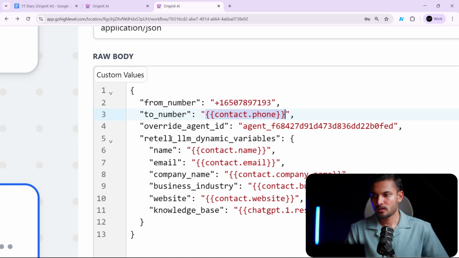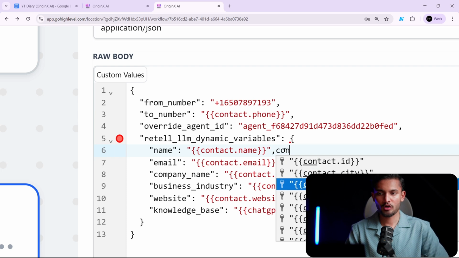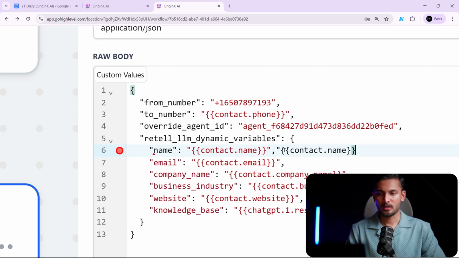Now you will add some dynamic variable here. Name will be contact.name. How I'm getting this: you will come here, and when you write contact, you will automatically get this, and then you will click on plus, and it will add this.